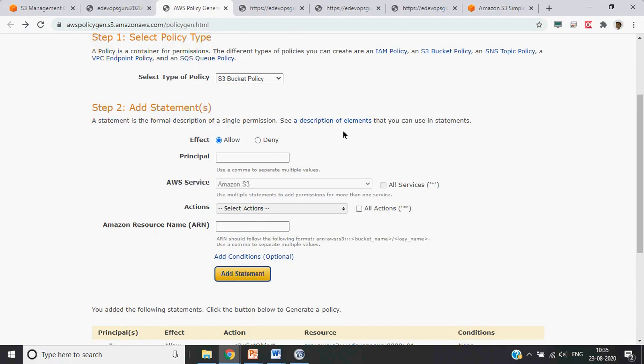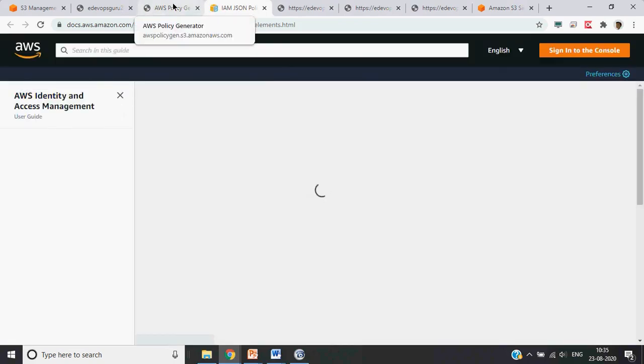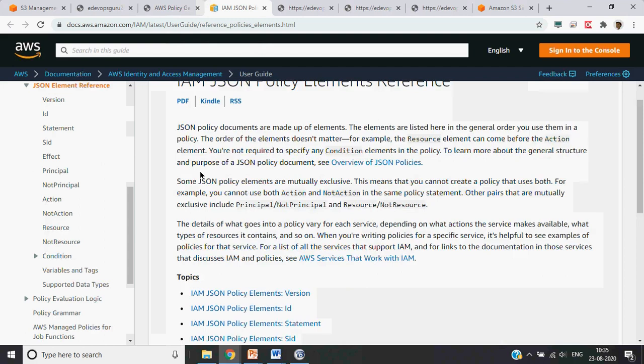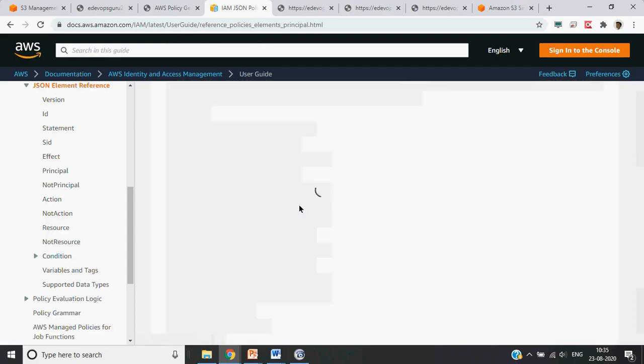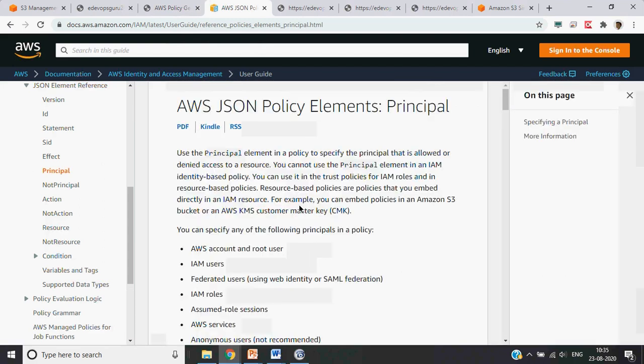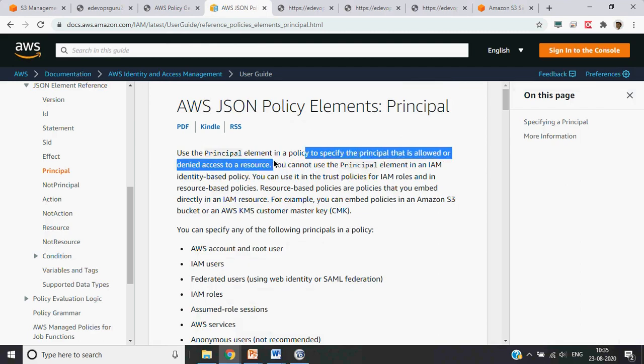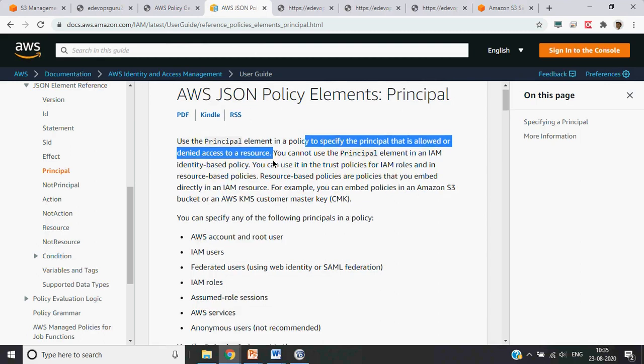Good. If you see here, you can always see the description also. These are the things. Principal, if we go by the definition, is the policy element to specify the principal that is allowed or denied access to a resource.